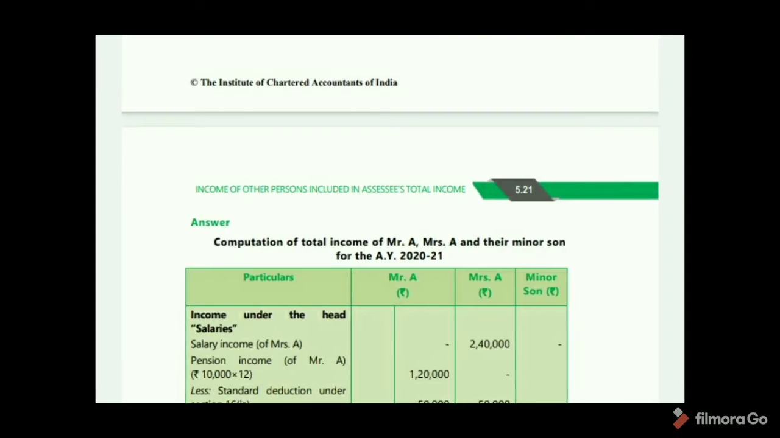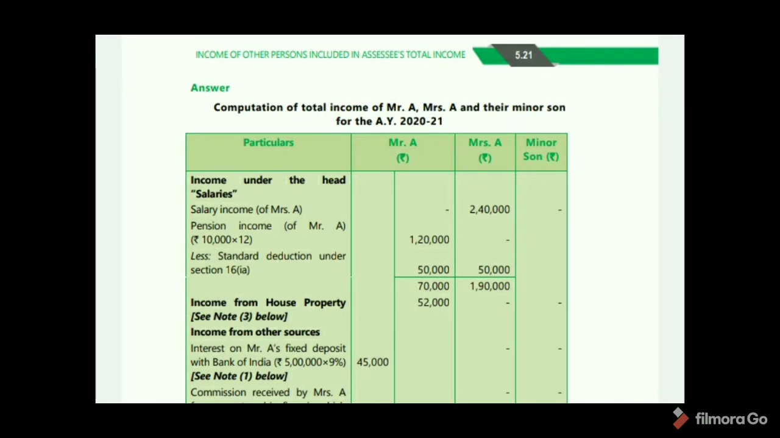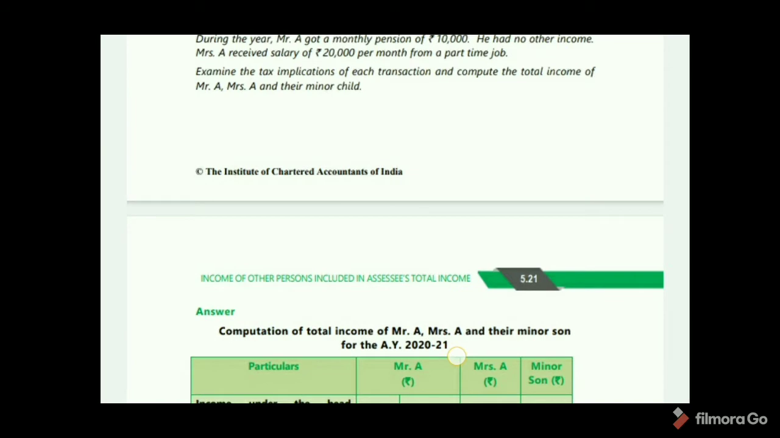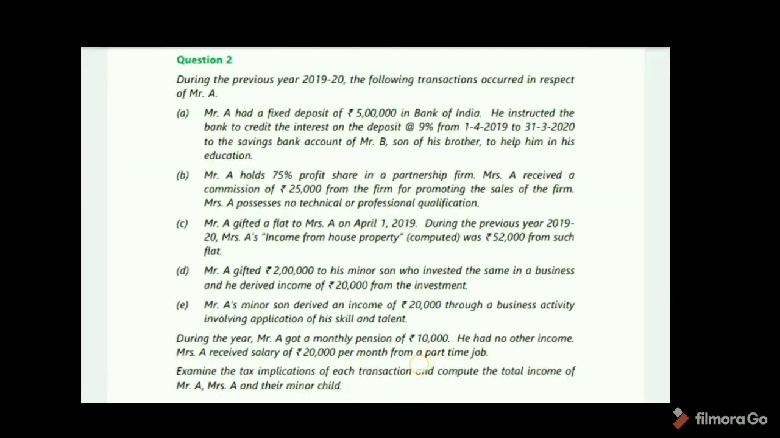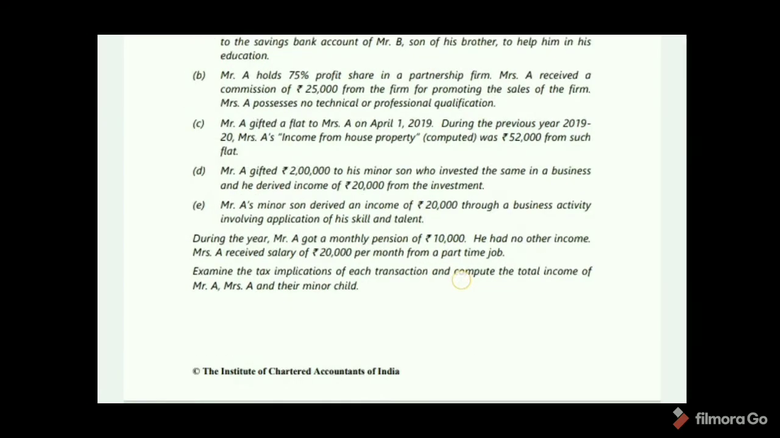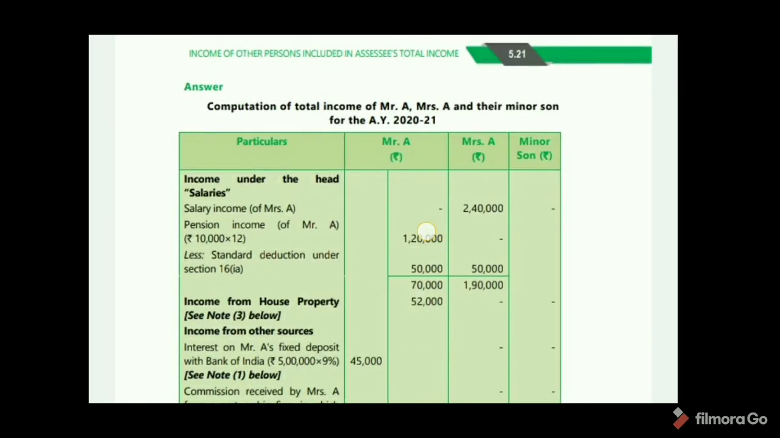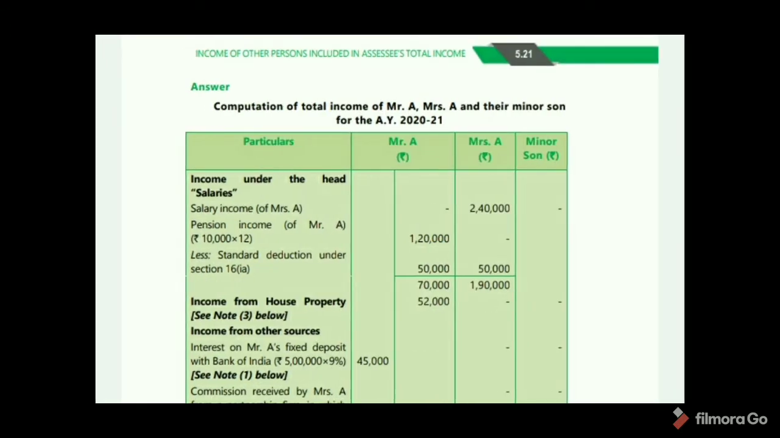See here. So income under the head salaries. Here salary income of Mrs. A is 2,40,000. Okay. And next, pension income of Mr. A, 10,000 into 12, 1,20,000. So there is a standard deduction of 50,000. So by deducting the 50,000, 70,000.